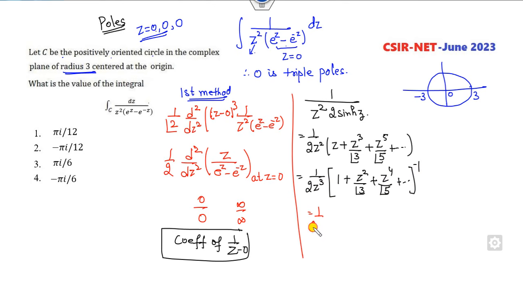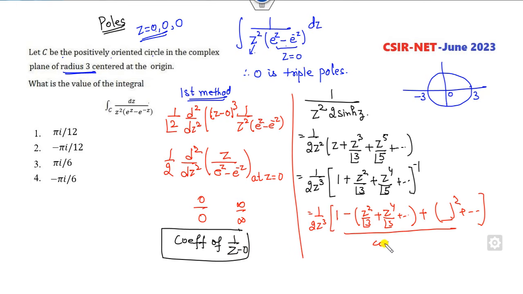So what is that? I can expand this series as 1 minus x, z cube over 3, z4 over 5, and so on, plus x square plus so on. Now I need to compute the coefficient of 1 by z. So I need to equate from here the coefficient of z square.